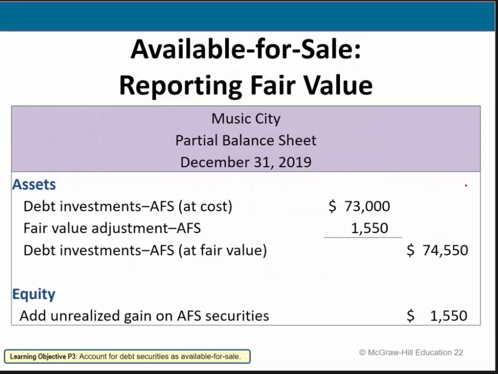So the way that would look is this is a partial balance sheet. This entire thing is a balance sheet. The fair value adjustment that we add, since we're adding it, it is called an adjunct asset. Okay, an adjunct asset with a debit balance. And then in the equity section, and again, we're in the balance sheet, we are going to add the unrealized gain on available for sale securities.